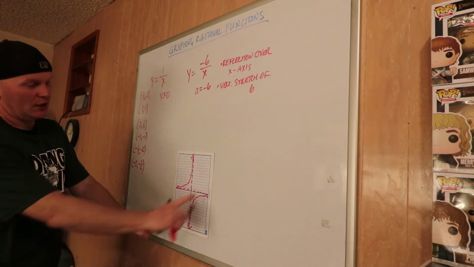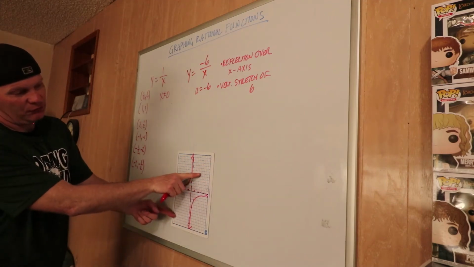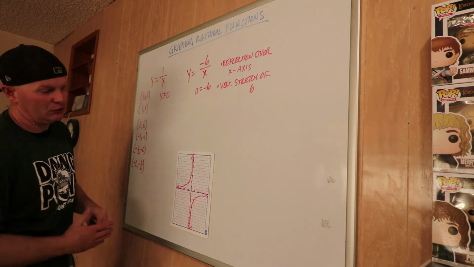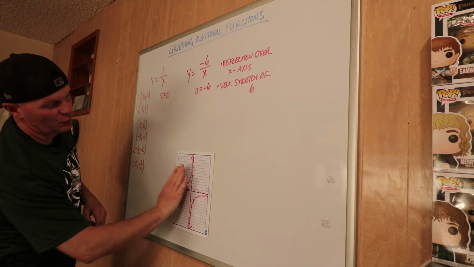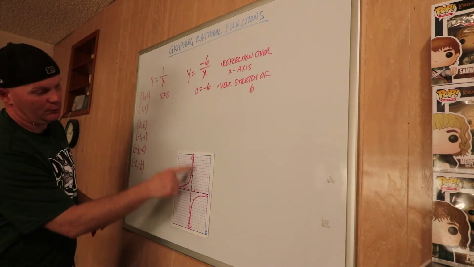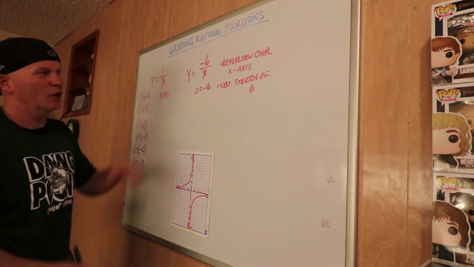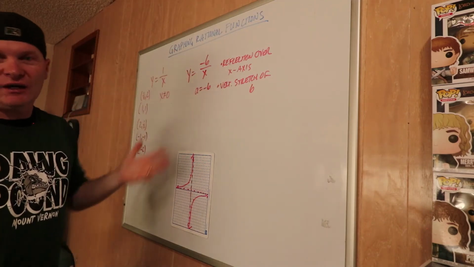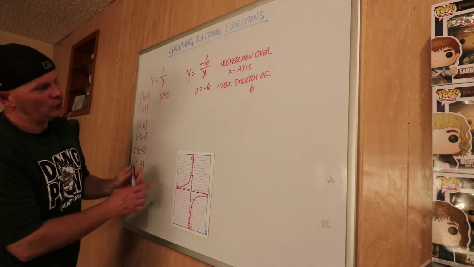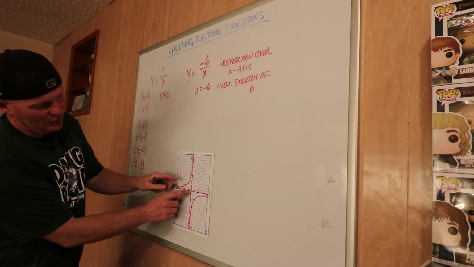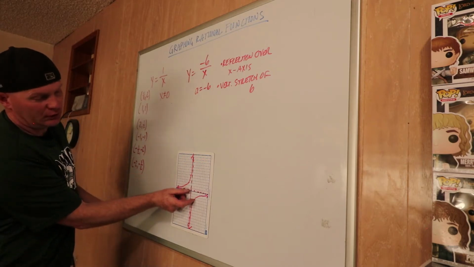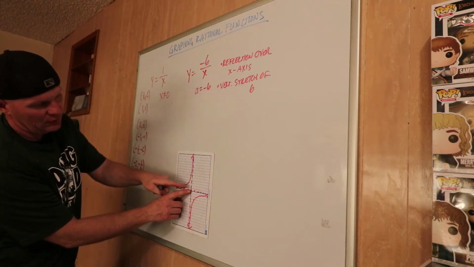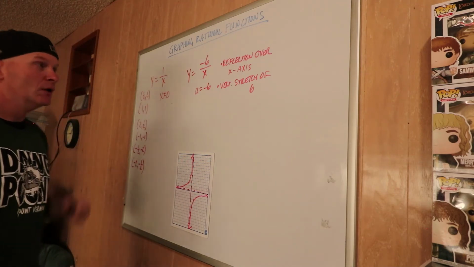Okay, so notice instead of being in quadrants 1 and 3, since we had the reflection, it flipped over to 4 and 2. Another interesting thing about rational functions is you could also flip it this way and it would do the exact same thing, right? Instead of being here, it would flip over this way. So rational functions are weird because with the reflections, it almost doesn't matter if you say x-axis or y-axis. And the other thing you'll notice, since we have that stretch of 6, is the graph is way further away from the origin here. When it was just the first one, it was super close to the origin. This one, since it has a stretch, it got further out. Okay, those two are pretty easy.